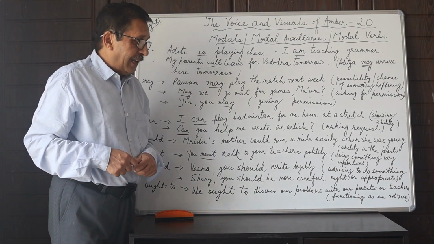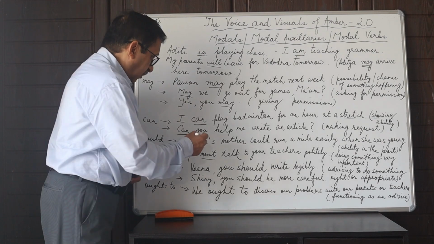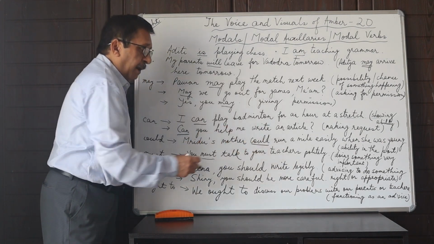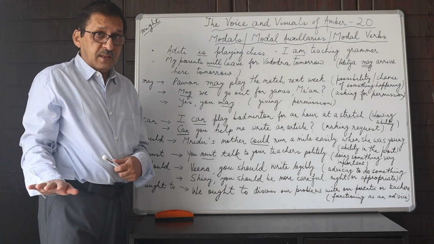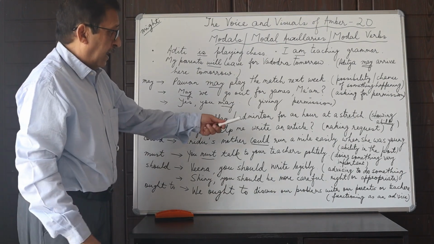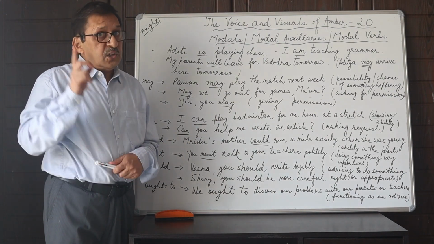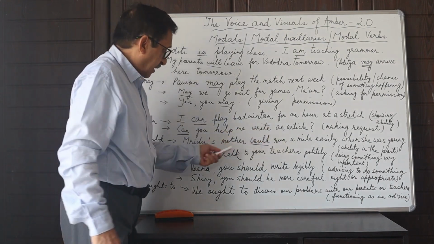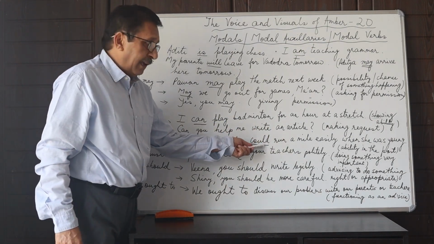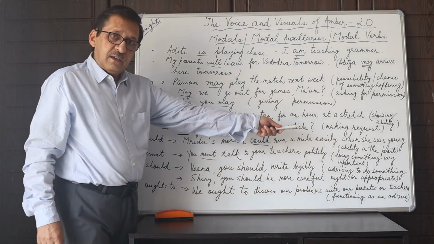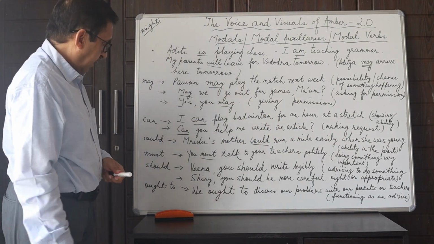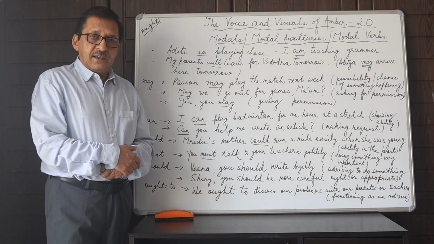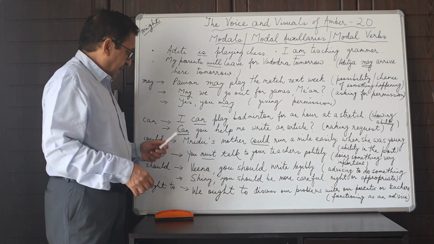And if it is again the capacity in the past, we say Mridu's mother could run a mile easily when she was young. She cannot run a mile easily now, but she could run a mile easily when she was young. So this is again indicating the ability in the past. Could.